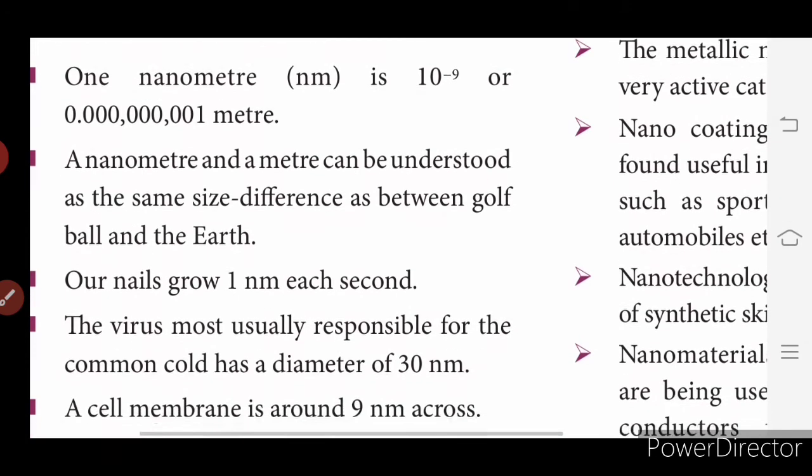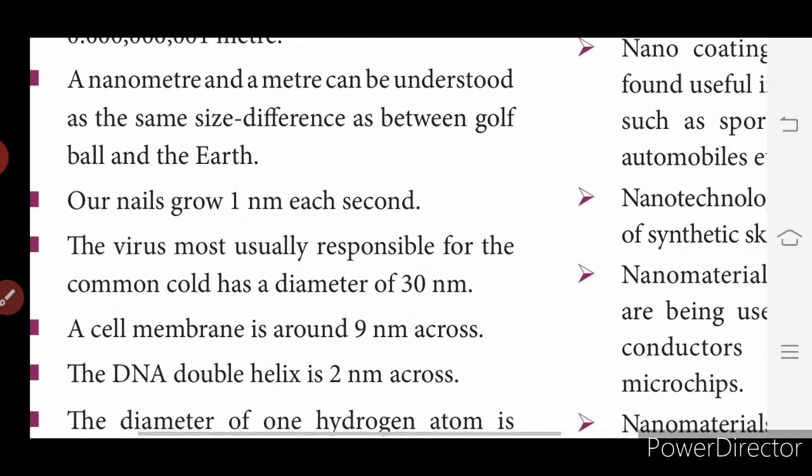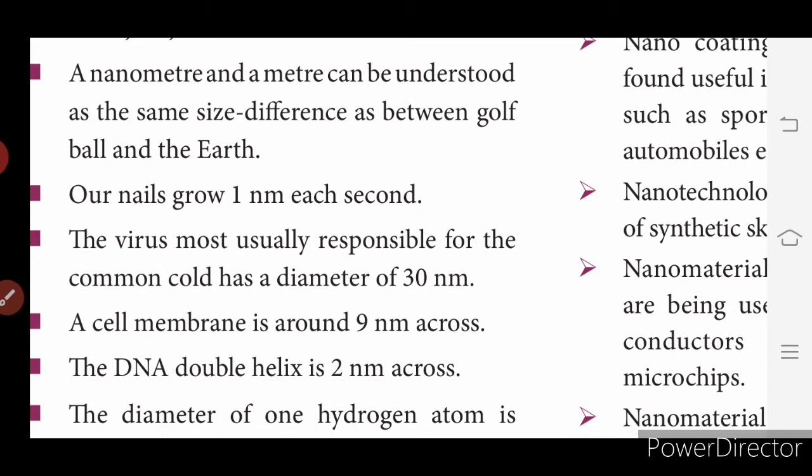Okay. So our nails grow 1 nanometer each second. Can you guess the height of 1 nanometer? Our nails grow 1 nanometer each second. So that is a predictable value. The virus most usually responsible for the common cold has a diameter of 30 nanometer. See how small the virus is.